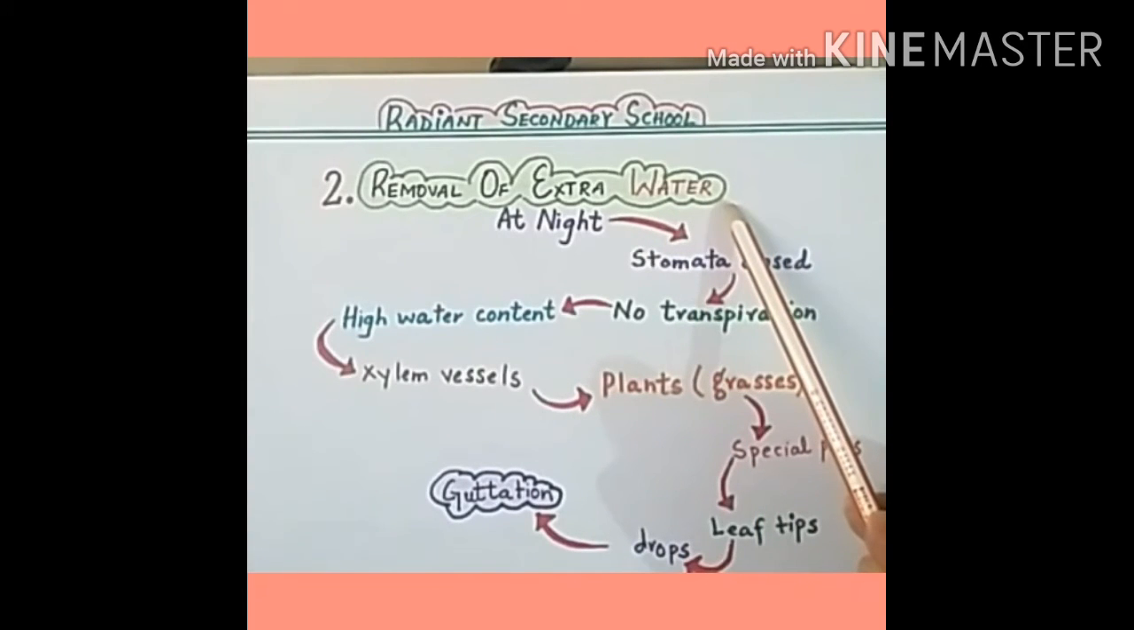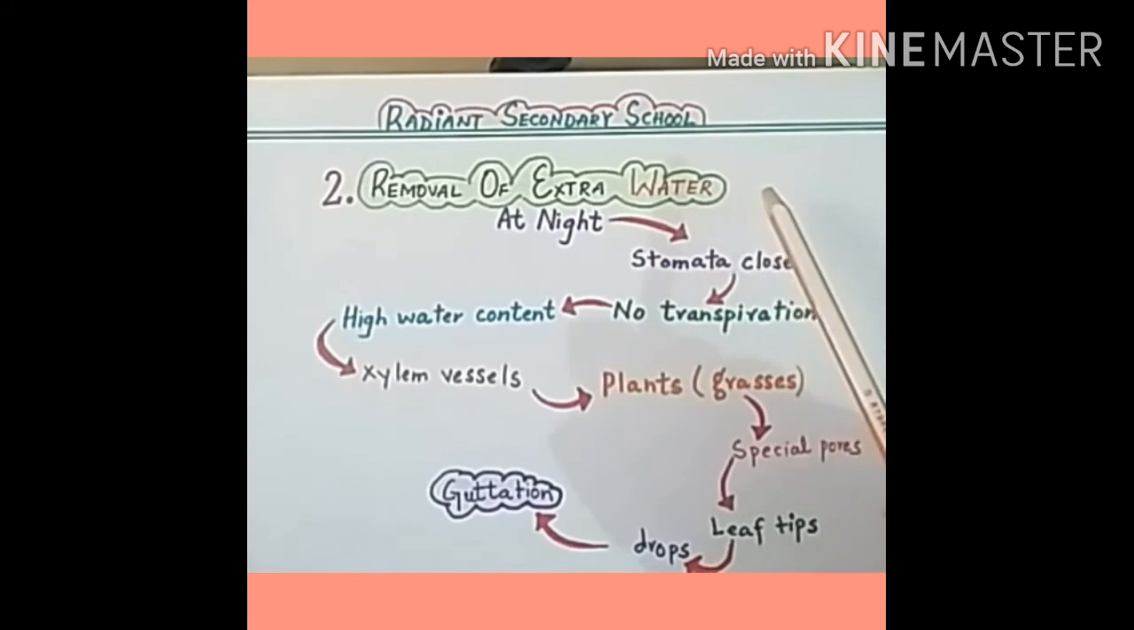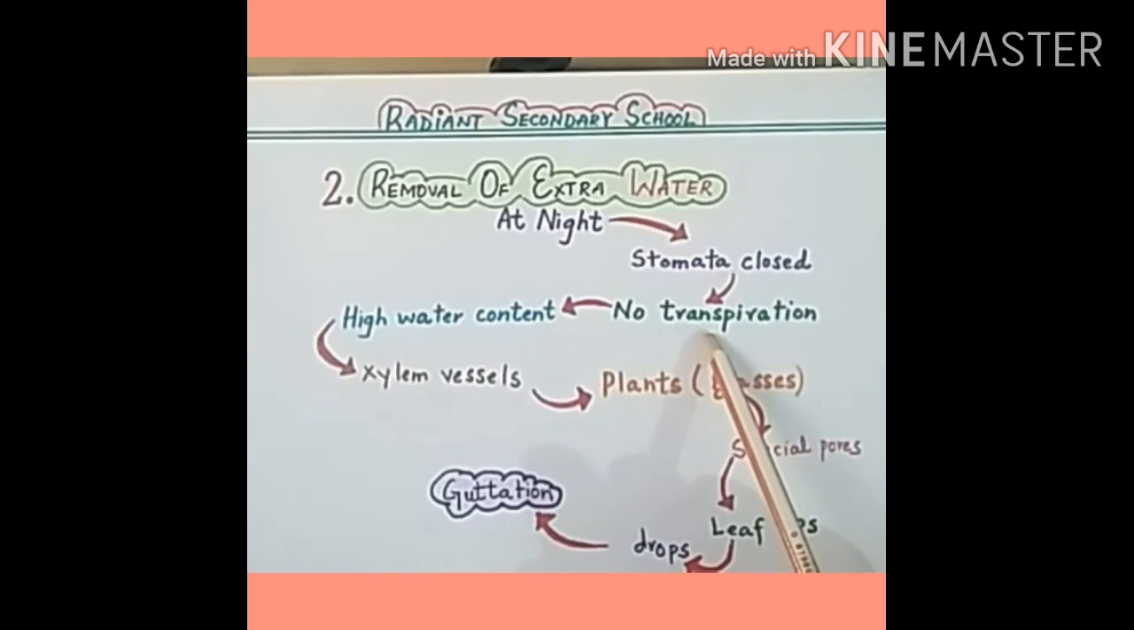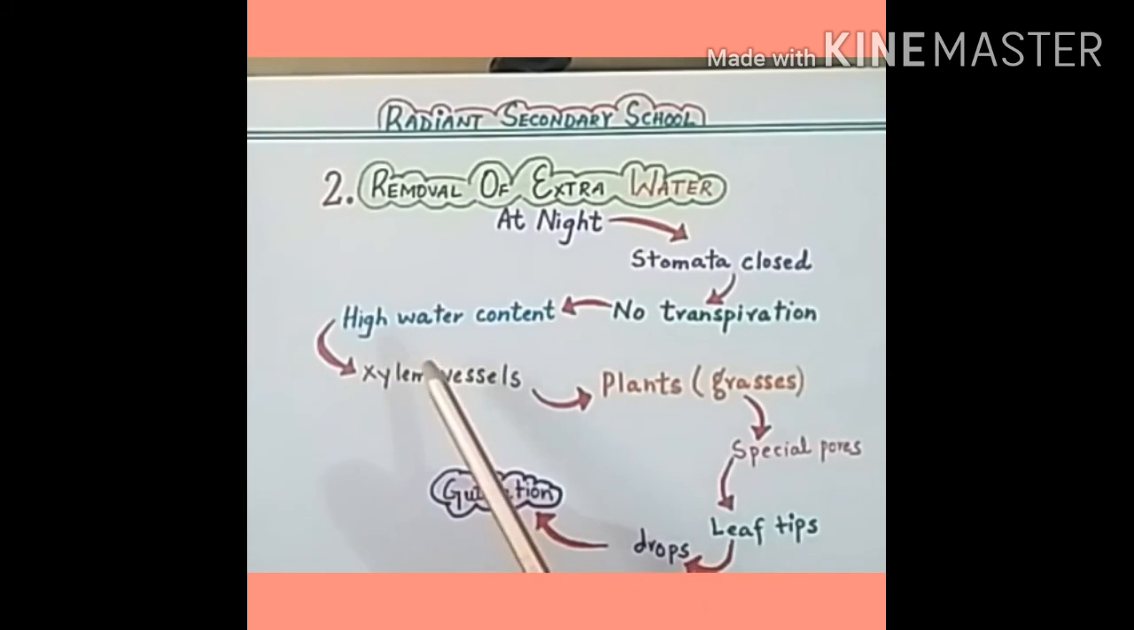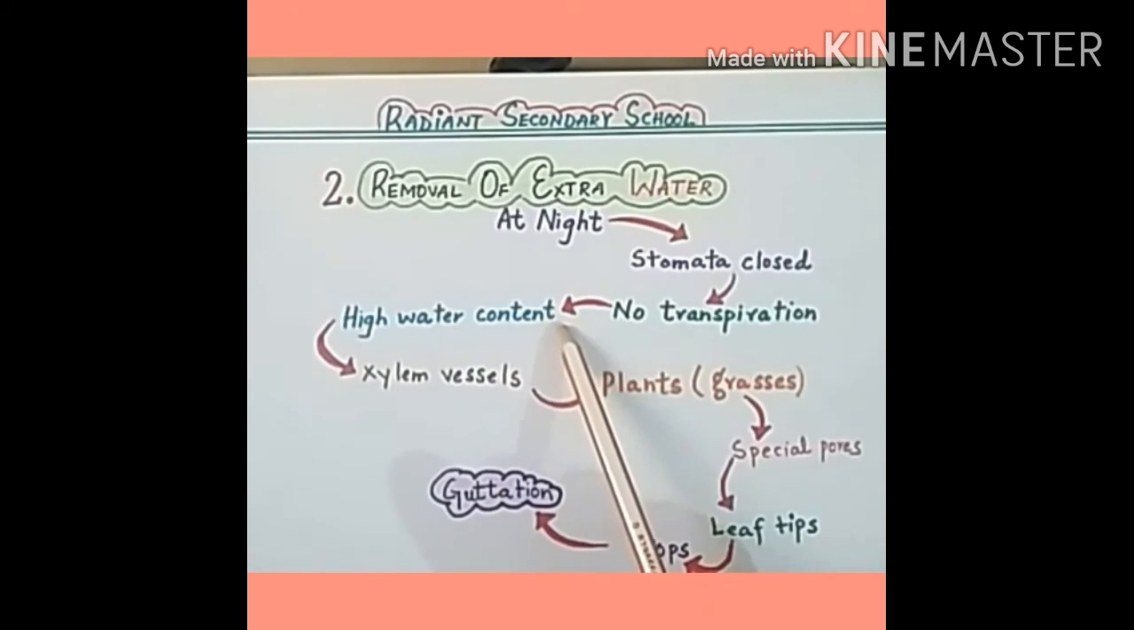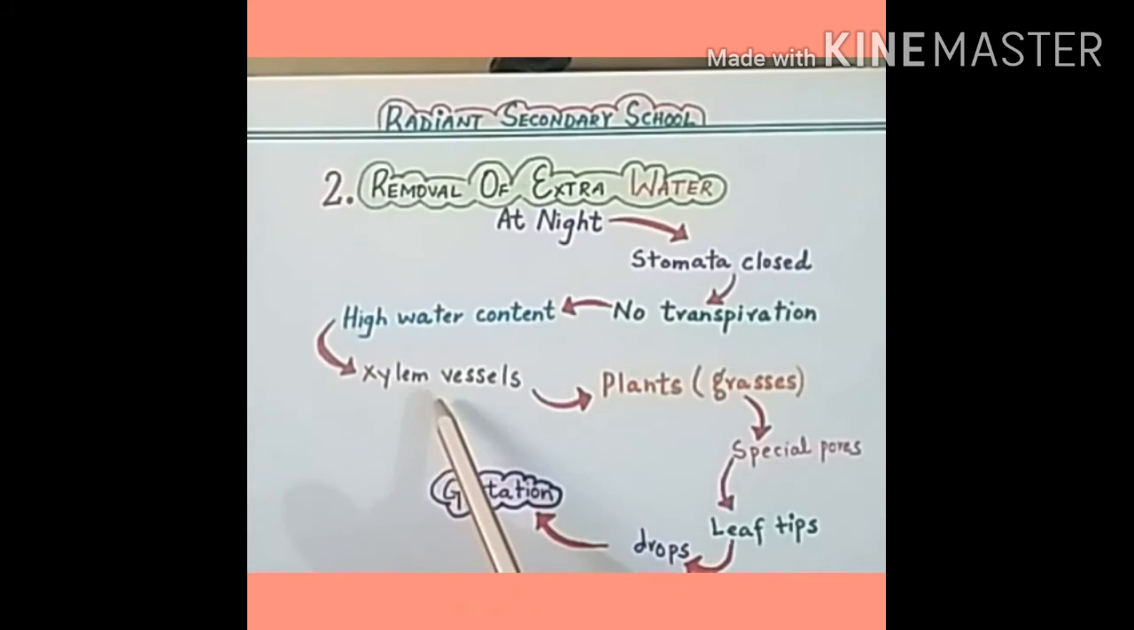The main source of water for plants is soil, and it provides the plants turgidity. During daytime, most of the water is lost through transpiration. Hence, during daytime, extra water is not a problem for the plants. But at night, you know that stomata are closed and there is no transpiration. In this case, there is high water content in the soil. This water enters into the xylem vessels through roots.